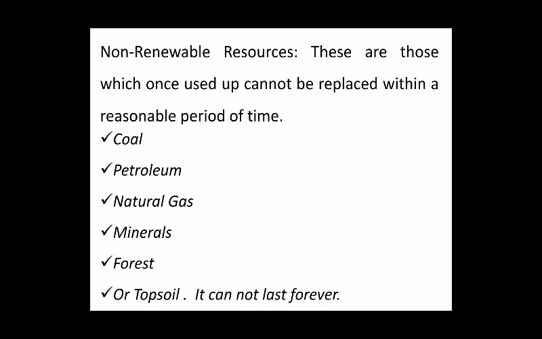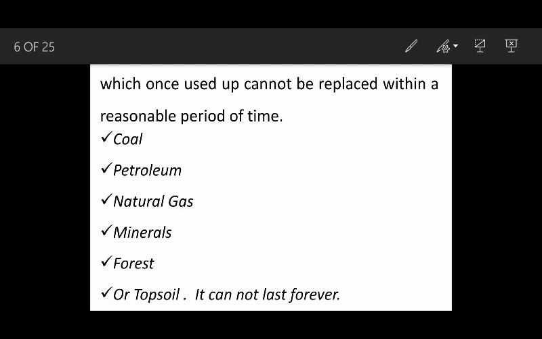The other one is non-renewable resources. Once they are exhausted, once they are used, we cannot get them back after a reasonable period of time. For example, coal, petroleum, natural gas, minerals, forests. They took a long time to be formed, and once they are used, it's very difficult to get them back. Or topsoil, it cannot last forever.